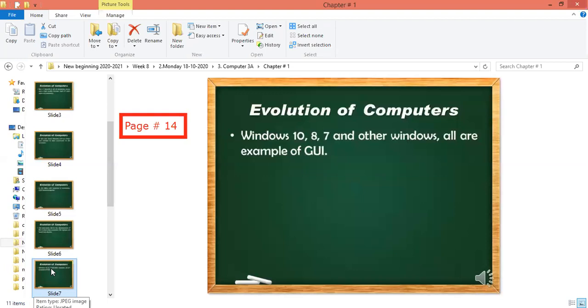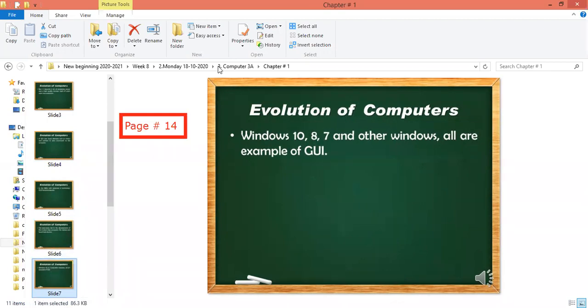With the help of the mouse you can click on any icon, any file, any folder. Every window supports the mouse. So these are the examples of GUI.